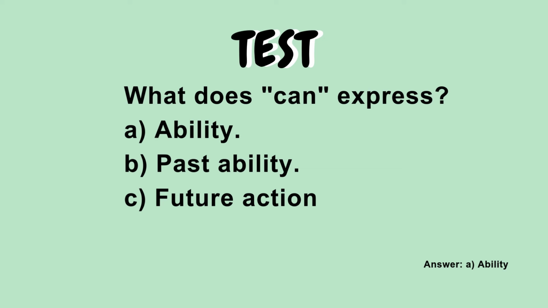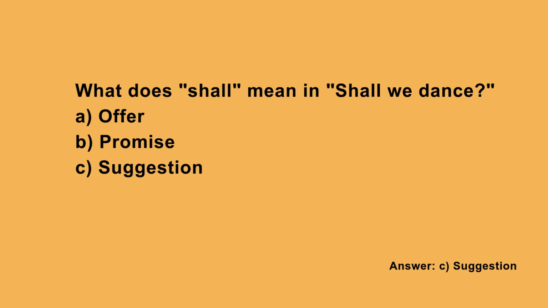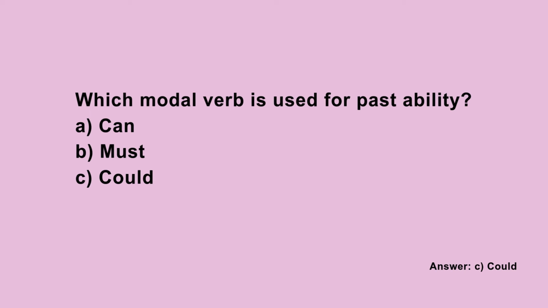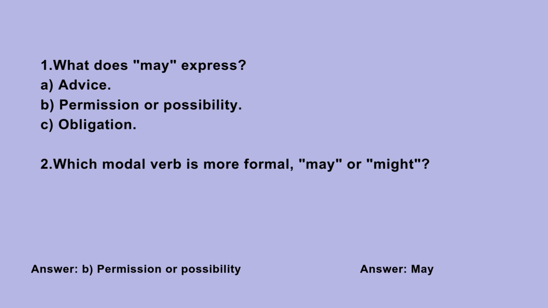Now, test your knowledge. What does can express? A. Ability. B. Past ability. C. Future action. What does shall mean in shall we dance? A. Offer. B. Promise. C. Suggestion. Which modal verb is used for past ability? A. Can. B. Must. C. Could. 1. What does may express? A. Advice. B. Permission or possibility.